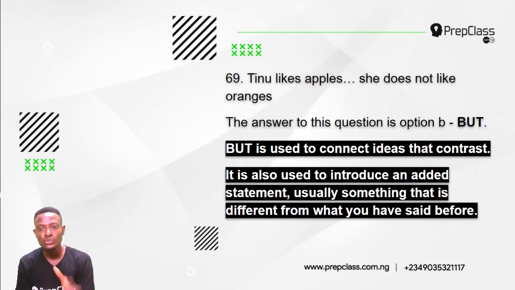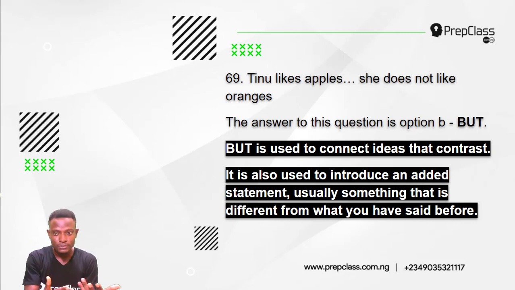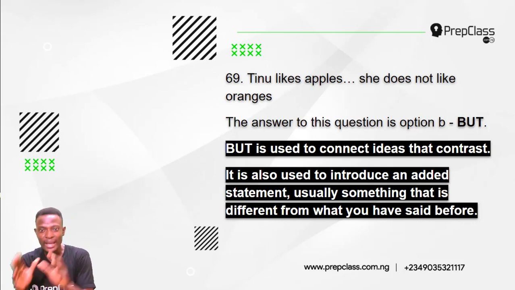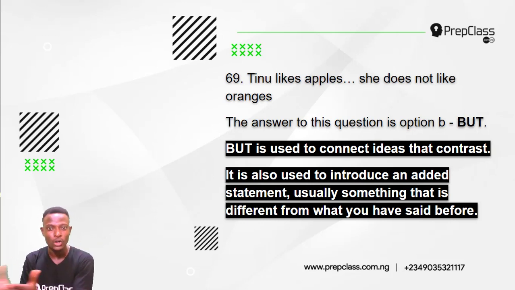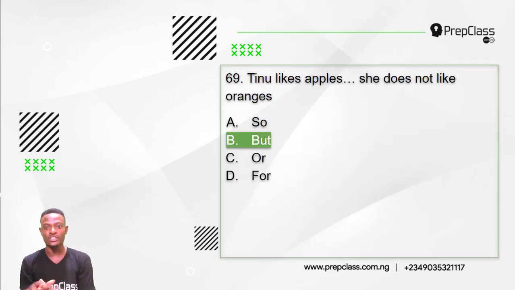It is also used to introduce an added statement, usually something that is different from what you have said before. So in this sentence, Tinu likes apples. That is the first thing we have said. So we are adding another statement that is different from what we have said earlier. But she does not like oranges. This is another statement, an added statement, a contrasting statement. So the answer to this question is option B. Tinu likes apples, but she does not like oranges.